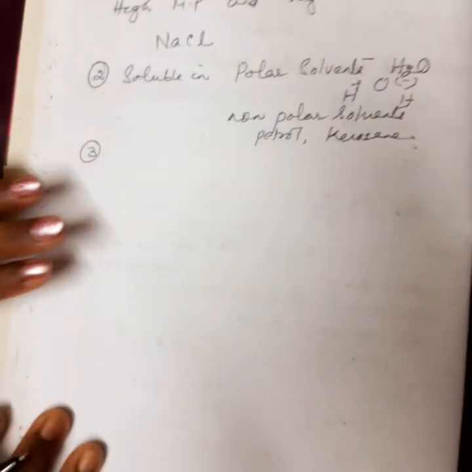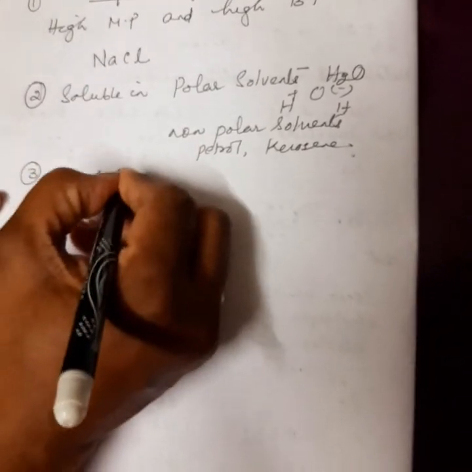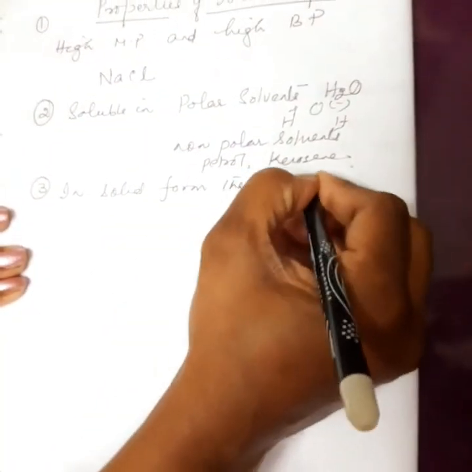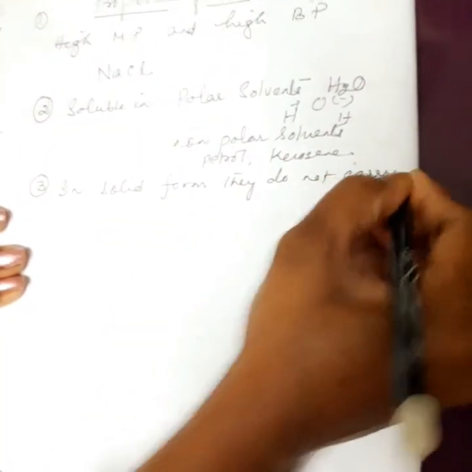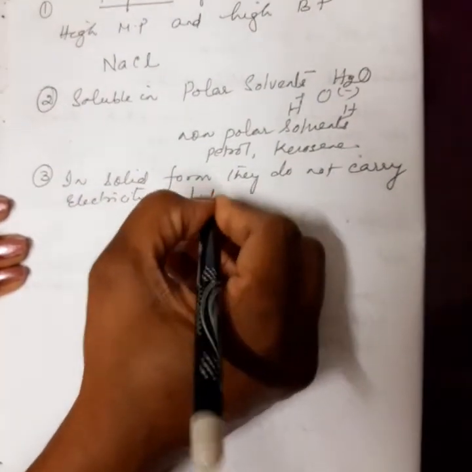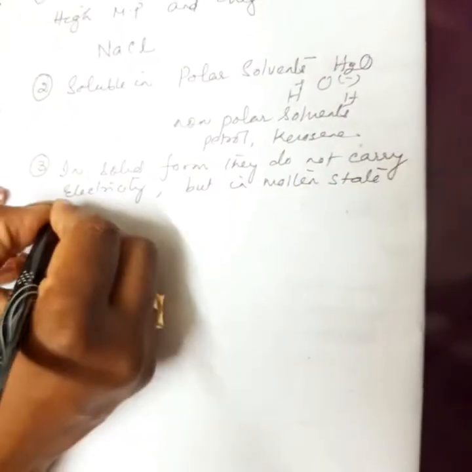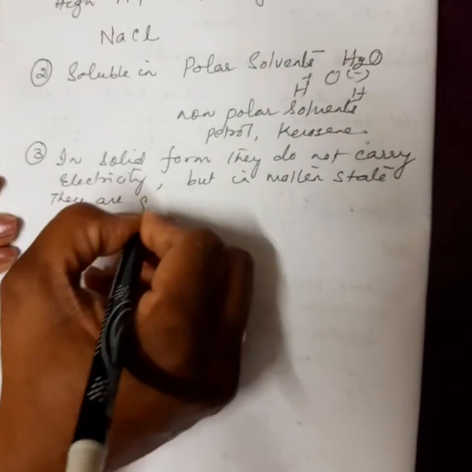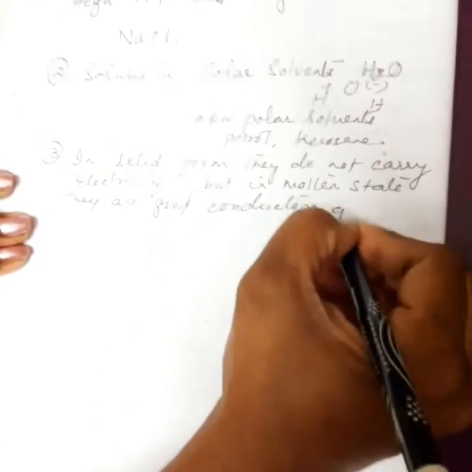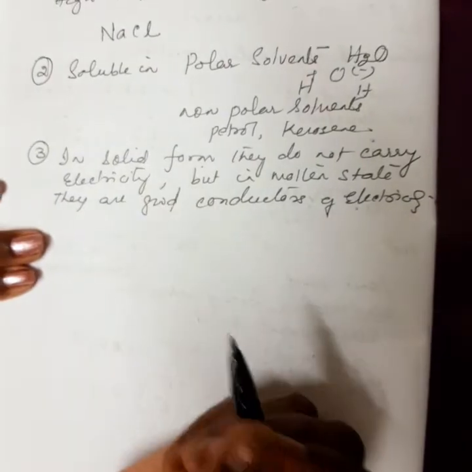One more important property of ionic compounds is, in solid form, they do not carry electricity. But in molten state, they are good conductors of electricity. Why not in solid form?